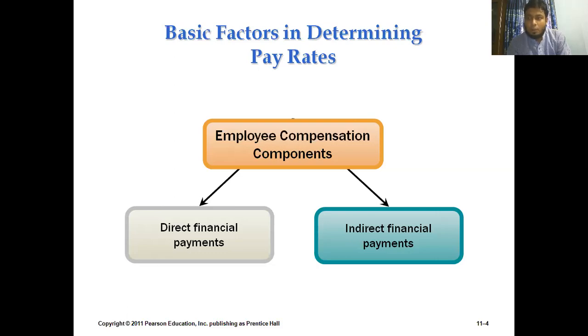That means compensation contains all the direct and indirect financial benefits that an employee receives from the organization. Why does he receive it from the organization? Because of his working attributes or his working performance. That's the reason why employers or organizations provide compensation to the employee.